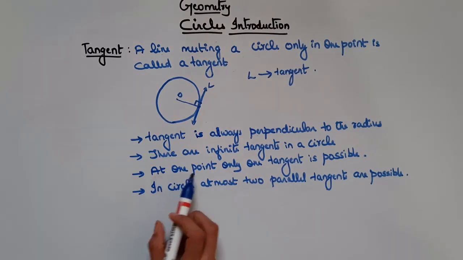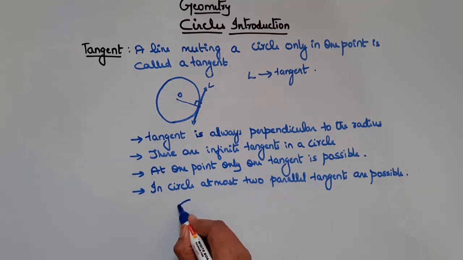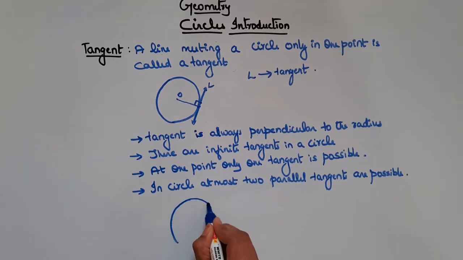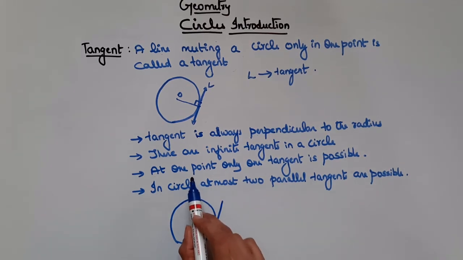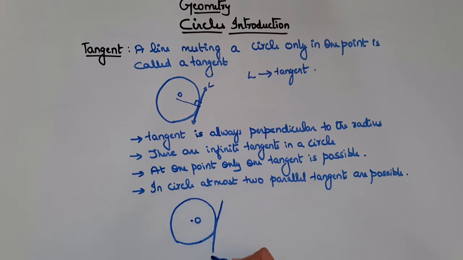It says at one point only one tangent is possible. Let's consider a circle with center O. Let's draw a tangent. We know a tangent is a line meeting a circle only in one point, right? So here we can draw only one tangent at this point.